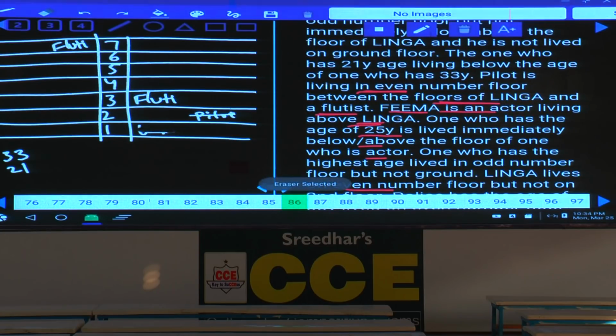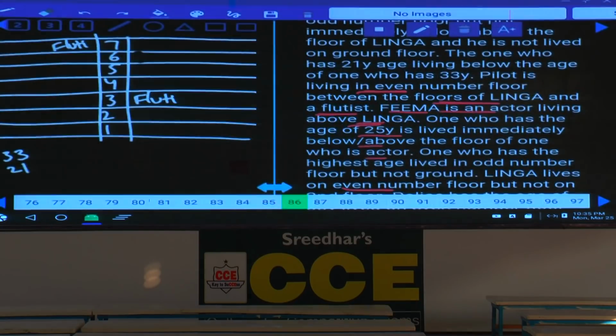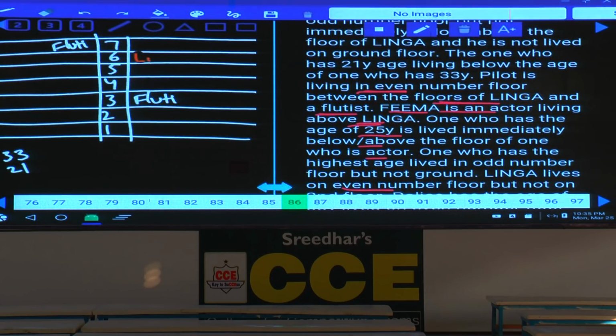Now Linga on the first floor is ruled out. As Linga on the first floor is ruled out, Linga cannot be on the fourth floor. Why can Linga not be on the fourth floor? Because if Linga is on the fourth floor, then pilot must be in between flutist and Linga, which is not possible. Hence Linga must be on the sixth floor. Done with this?